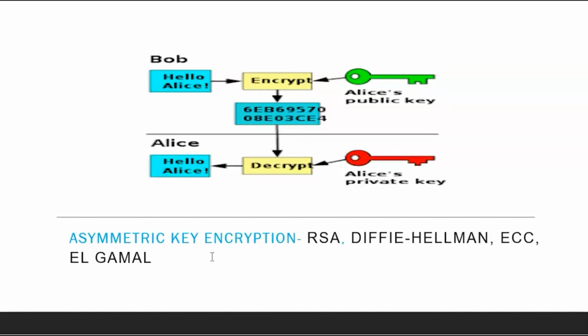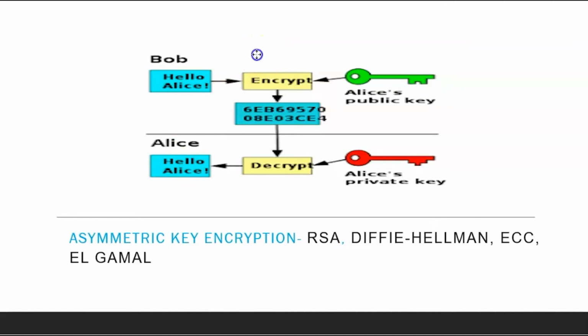How they are managing it is a later point, but the concept is similar to an email address and password. The sender has an email address, the receiver has an email address, but the password of the sender's email ID is known to the sender only. Let's say Bob's email address is known to everyone, but Bob's password is known to Bob only. Same way, Alice's email address is known to everyone, but Alice's password is known to Alice only. This is a private key.